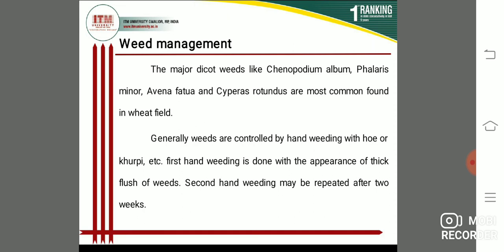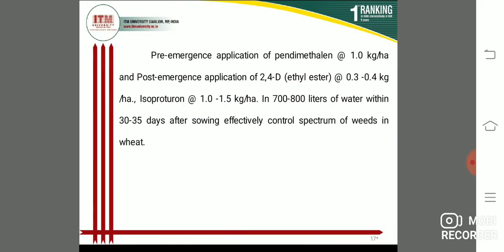Students, generally weeds are controlled by hand weeding with a hoe or khurpi, etc. First hand weeding is done with the appearance of a thin flush of weeds. Second hand weeding may be repeated after 2 weeks. Pre-emergence application of pendimethalin at the rate of 1.0 kg per hectare, and post-emergent application of 2,4-D ethyl ester at the rate of 0.36 to 0.4 kg per hectare.